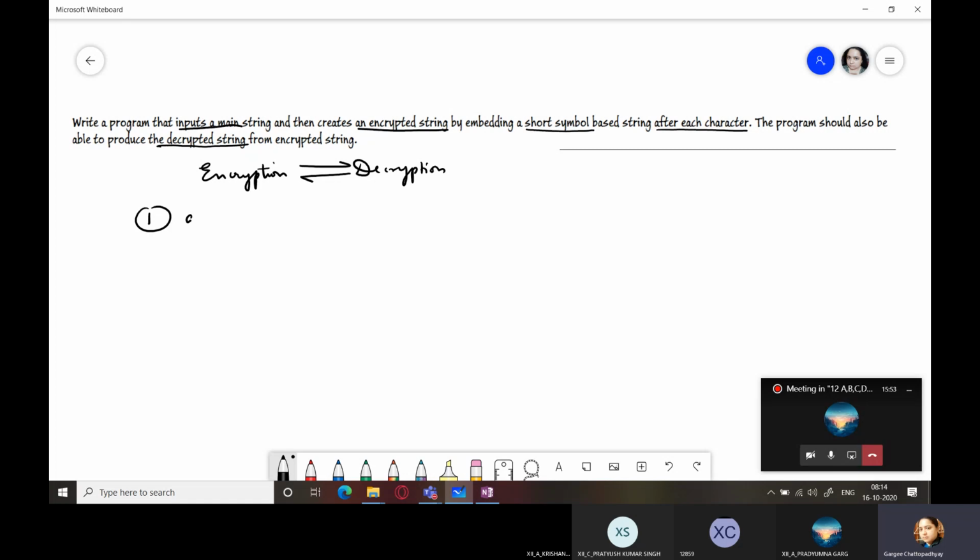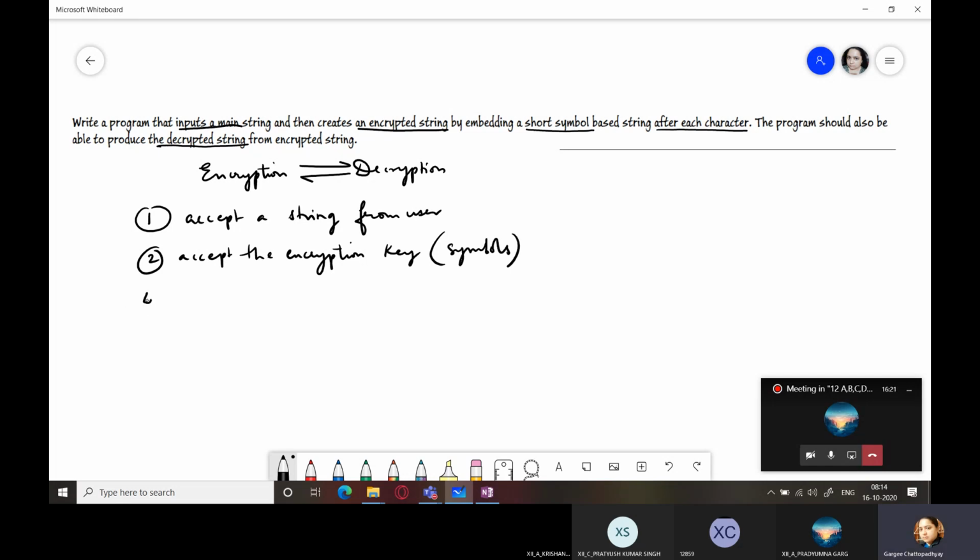First step will be to accept a string from the user. Second is to accept the encryption key from the user. What is the encryption key? The small string containing some short symbols, right? So I'm just writing symbols over here. It could be one symbol, it could be a collection of symbols also. It's up to you. Then encrypt the string